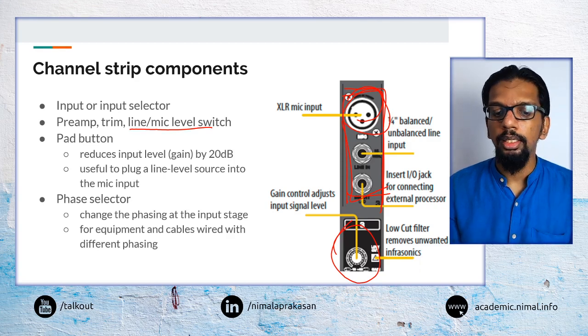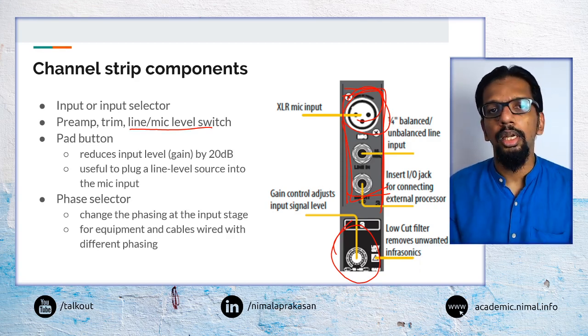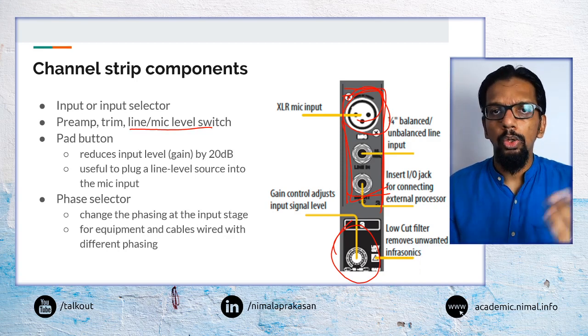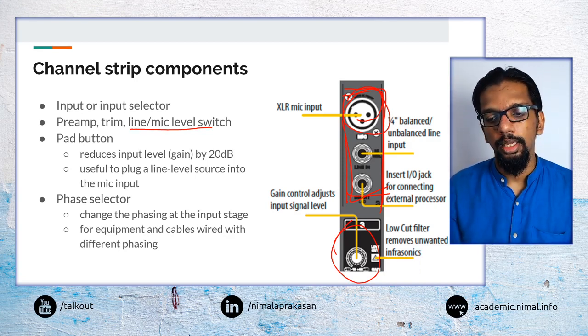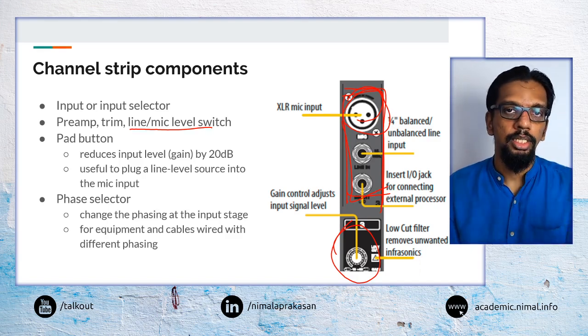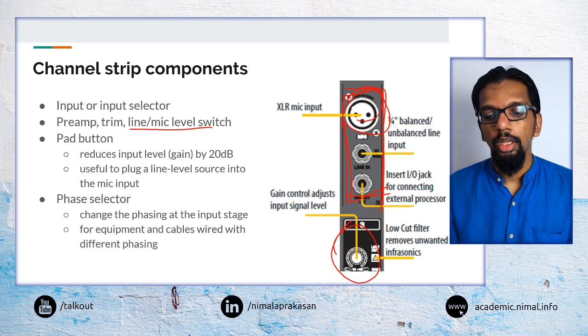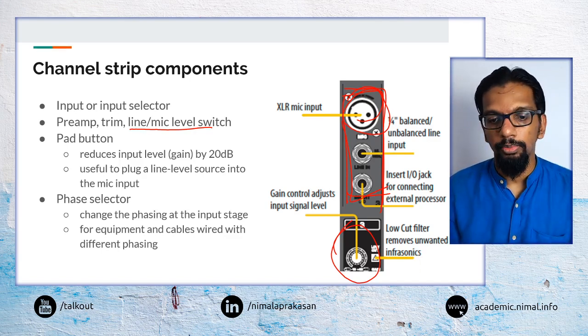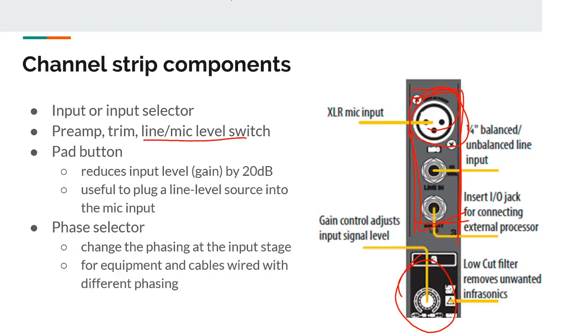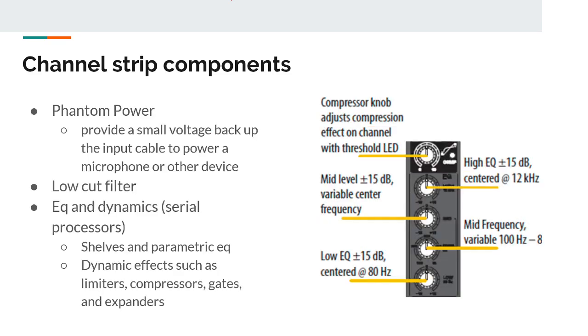And then in certain situations or in certain applications, it may also be possible to have selectors for, say, phase selection. So that is the phase of the signal. That type of possibility is also there in certain mixers. So those are the main things that we may be able to select regarding the input signal initially at the top of the channel strip.